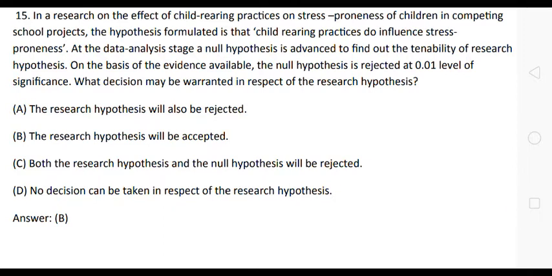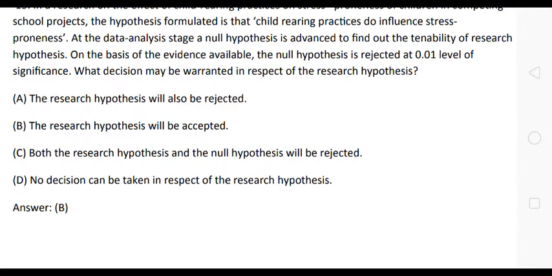Here the options are: option A, the research hypothesis will also be rejected. Option B, the research hypothesis will be accepted. Option C, both the research hypothesis and the null hypothesis will be rejected. Option D, no decision can be taken in respect of the research hypothesis. Here the correct answer is option B. The research hypothesis will be accepted. Okay, friends? Option B is the correct answer.